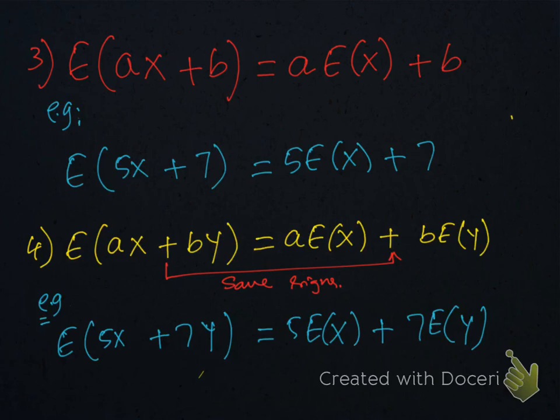Property number 4: E(AX + BY) will become A E(X) + B E(Y), and signs will remain the same. Since we have a positive sign here, it will remain positive. In expectation, the signs will remain the same. For example, E(5X + 7Y) will be written as 5E(X) + 7E(Y).